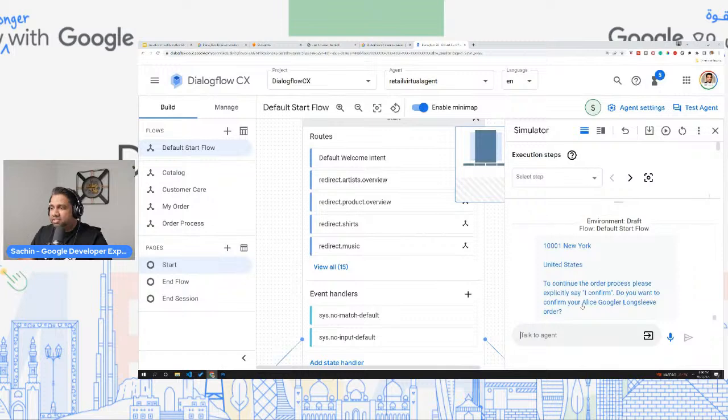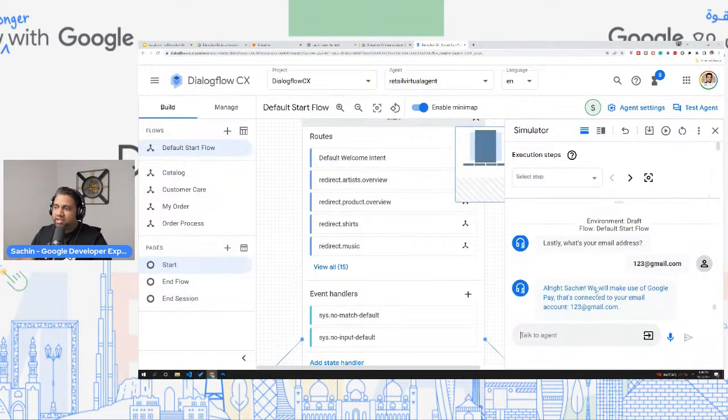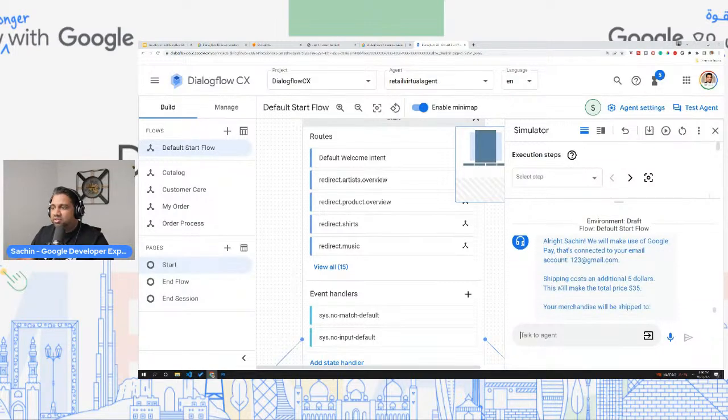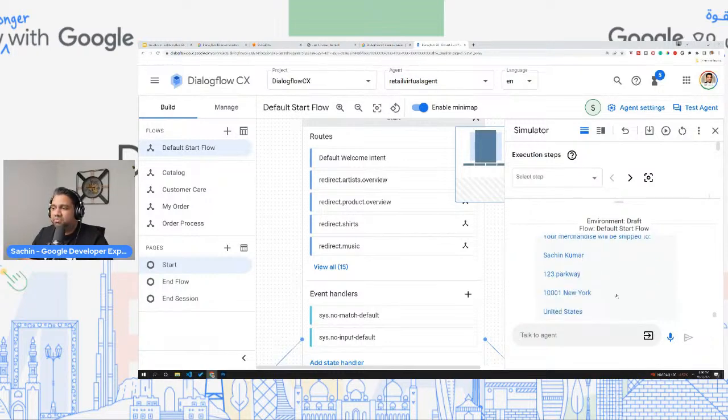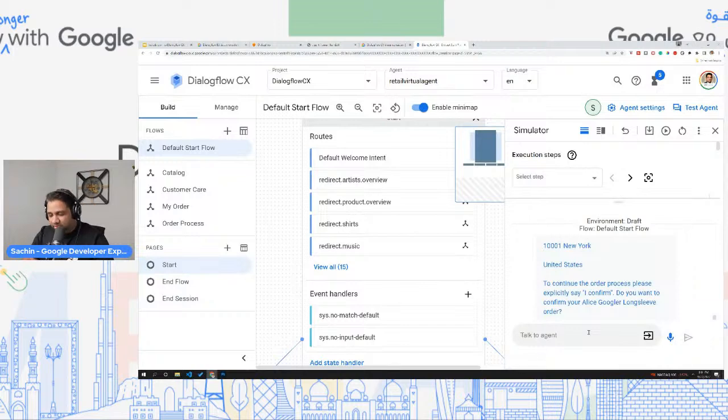So now you can see that it has automatically gathered all the information. All right, Sachin, we'll make use of Google Pay. That's connected to your email account. Shipping costs an additional $5. This will make the total price of $35. Your merchandise will be shipped to you, Sachin Kumar, to the fake address that we provided. To continue the order process, please explicitly say I confirm. So I say I confirm.